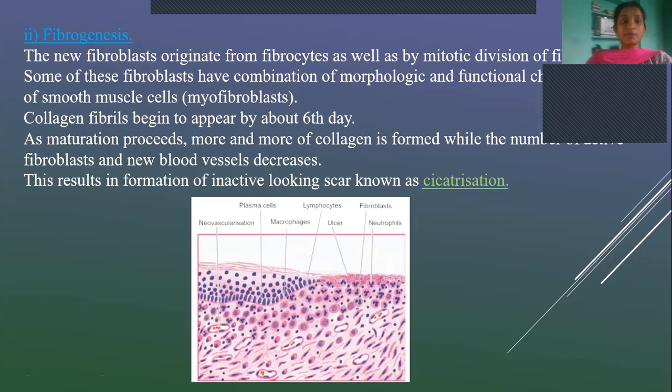In the second step, fibrogenesis, fibroblasts are formed, and then collagen gets deposited. Slowly the amount of collagen deposition increases, and the newly formed blood vessels also increase, and fibroblasts all together form a tissue called scar tissue, and this whole process is known as cicatrization.